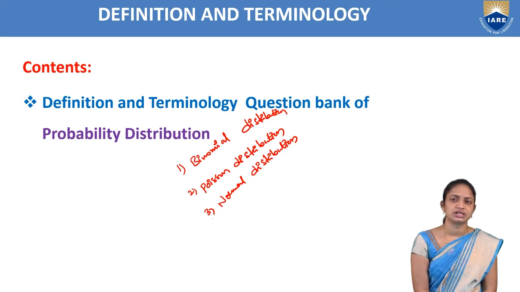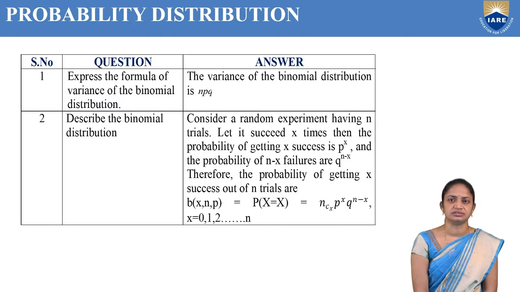Before starting the binomial, Poisson and normal distributions, we will discuss definitions and terminology, starting with the first definition.